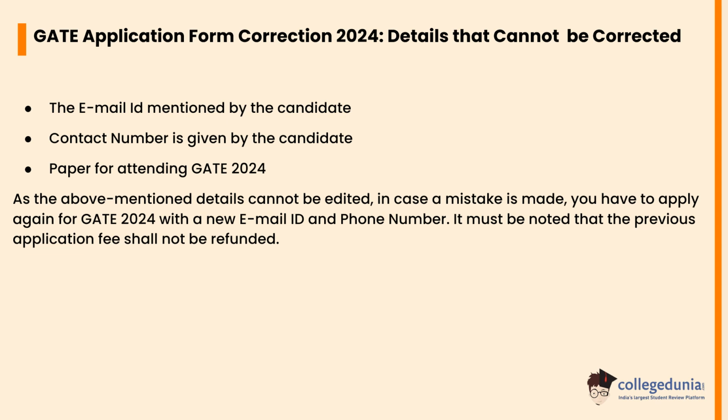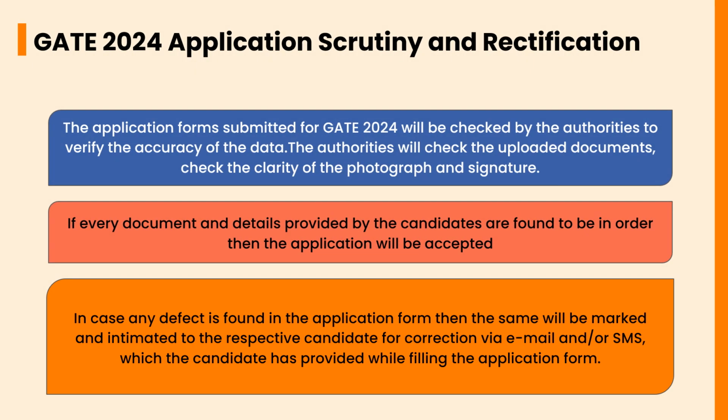Let's check the GATE 2024 application scrutiny and rectification. The application form submitted for GATE 2024 will be checked by the authorities to verify the accuracy of the data. The authorities will check the uploaded documents and the clarity of the photograph and signature. If every document and detail provided by the candidate is found to be in order, then the application will be accepted.